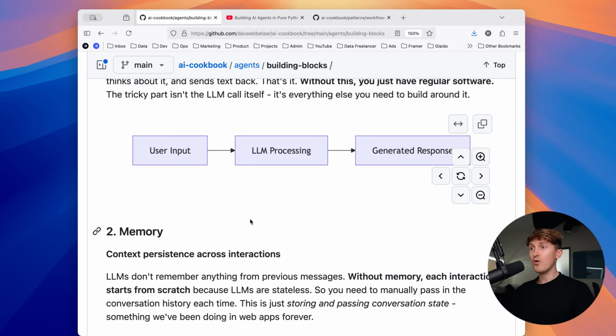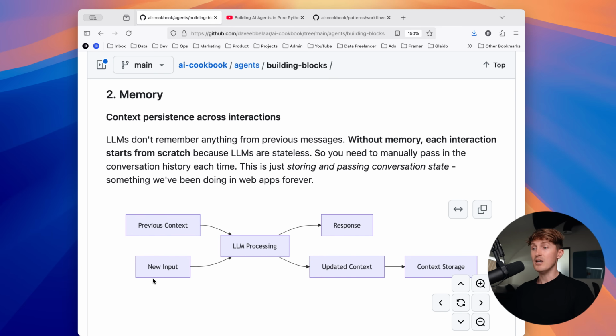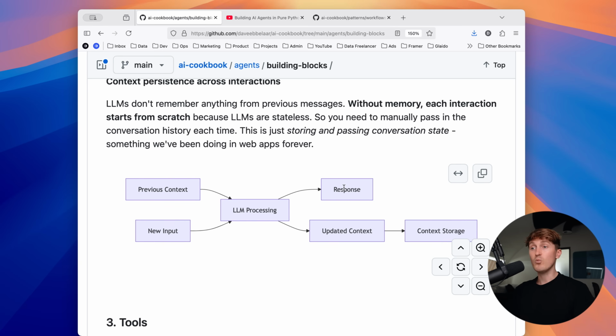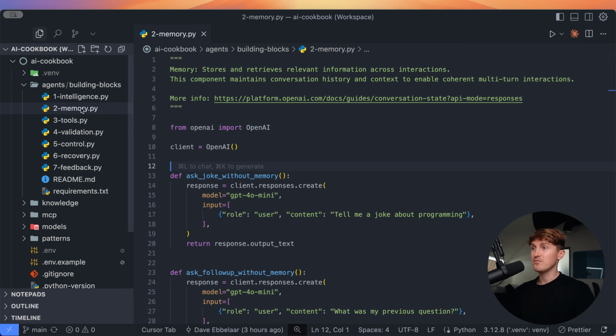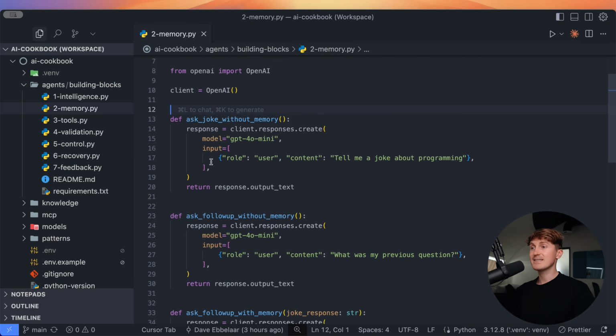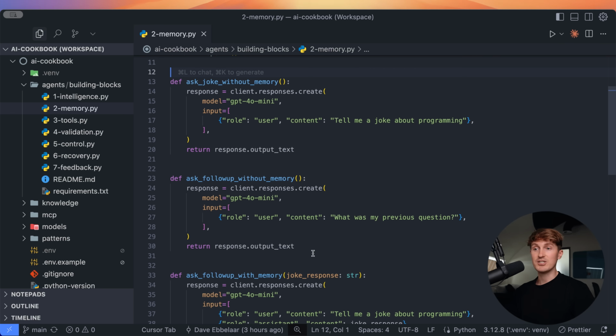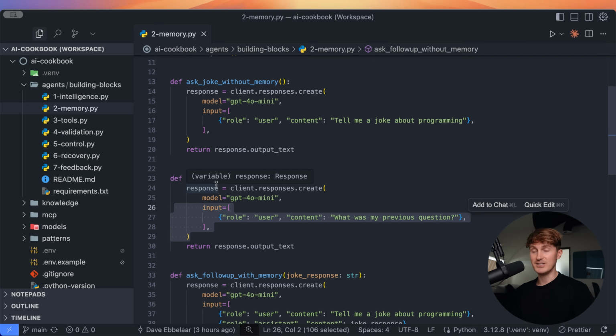So to build on top of the intelligence layer that we just saw, next to just providing a user input prompt, we also get the previous context and we structure that in a conversation-like sequence of messages. Then we can get the response, and within that process, we also have to handle updating our conversation history. And within the second file over here called memory.py, we see an example where we ask the AI to tell us a joke, then we ask a follow-up question to ask what was my previous question, but we don't handle the conversation history correctly.